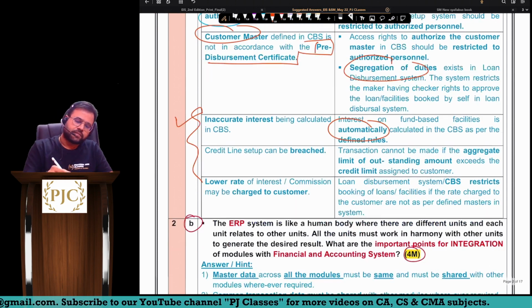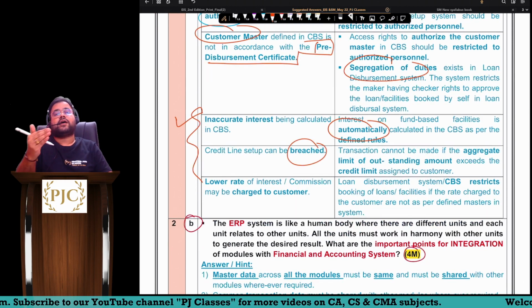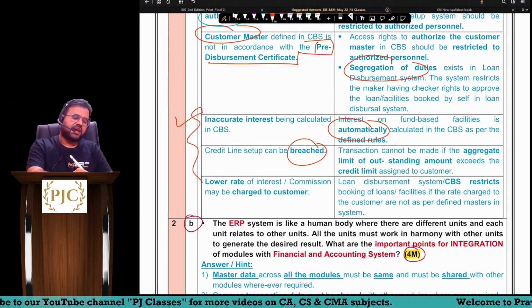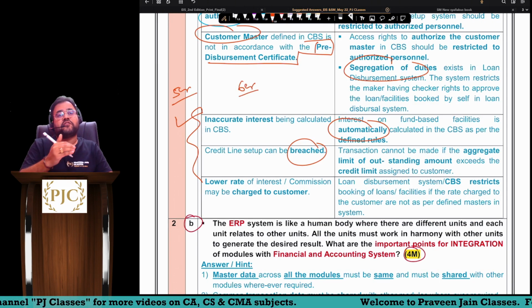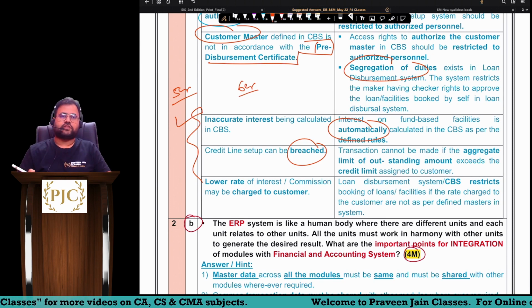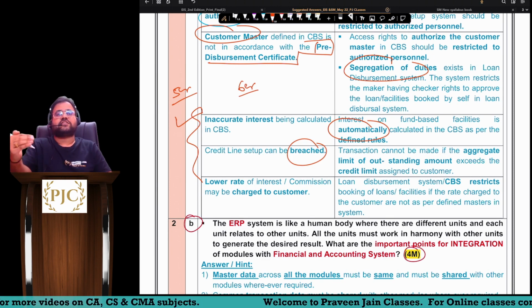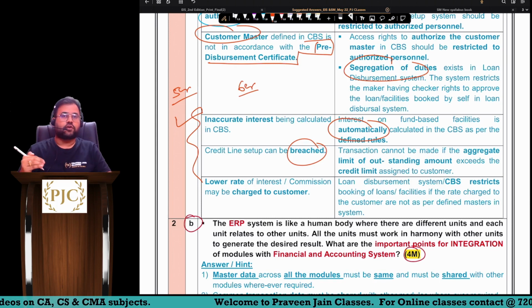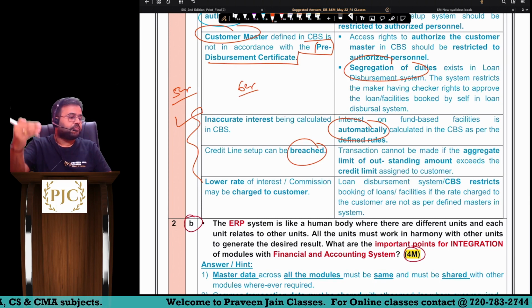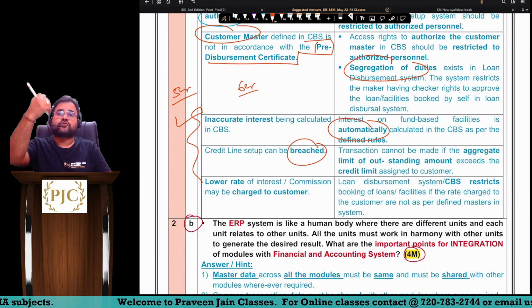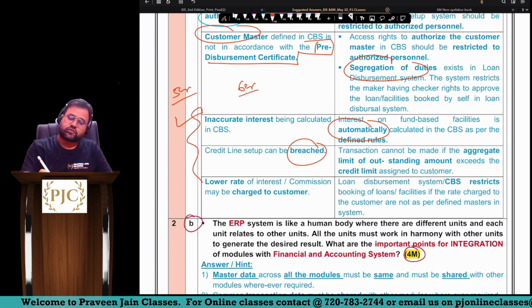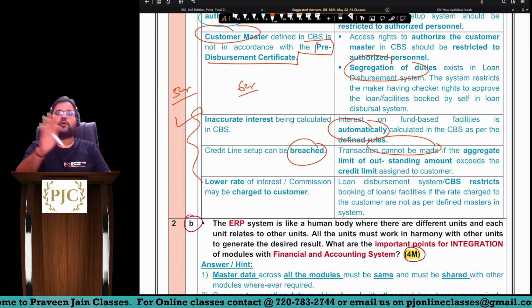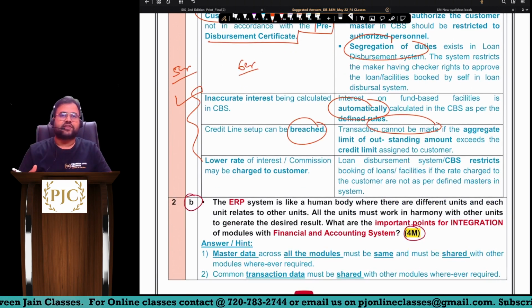This is the solution. Similarly, the credit line setup can be breached. Meaning, we have given a credit line setup of 5 crores, and there could be a possibility that we give a loan of 6 crores also. Hence, we have to ensure that we define the system parameters very strongly. Whenever we try to give more than the credit line setup, the system should not accept it at all. The transaction cannot be made. That way, you have to define the software.